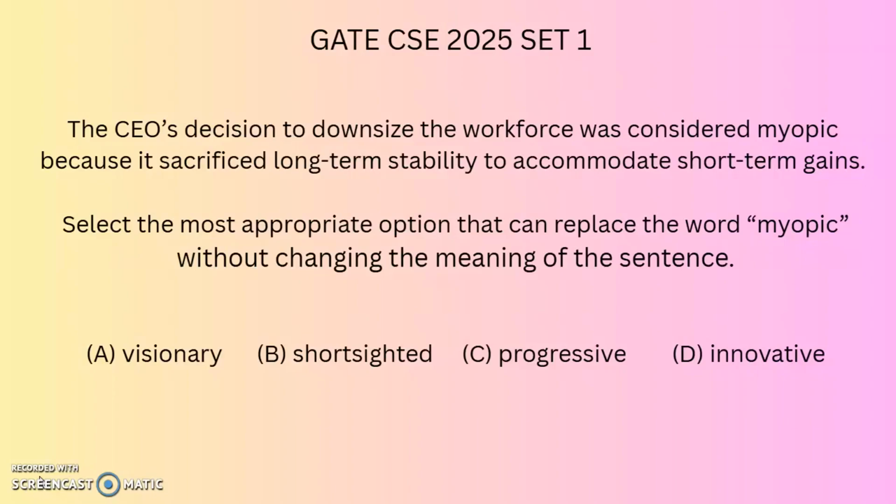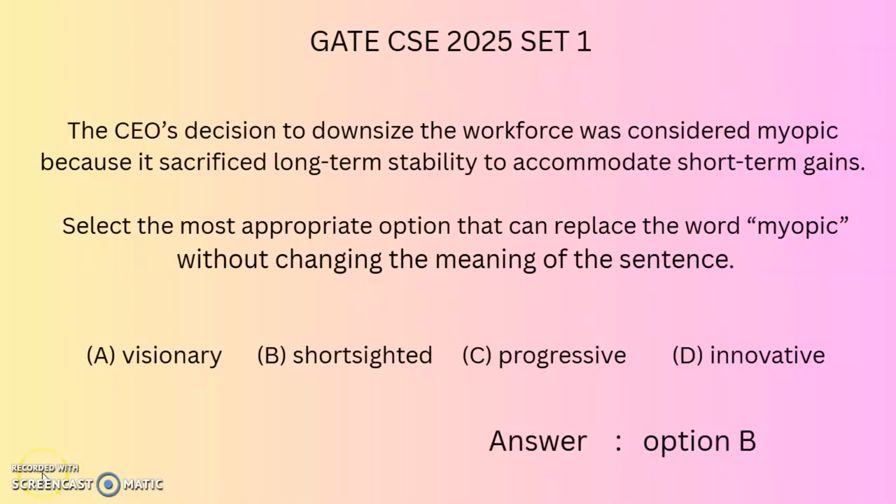So, the four options: visionary, short sighted, progressive, innovative. Short sighted is the right answer. So, option B is the right answer.